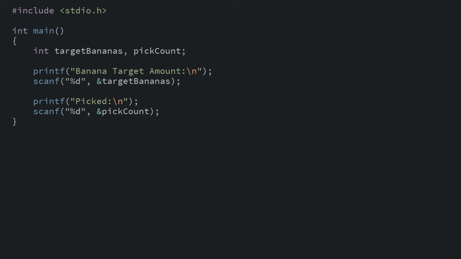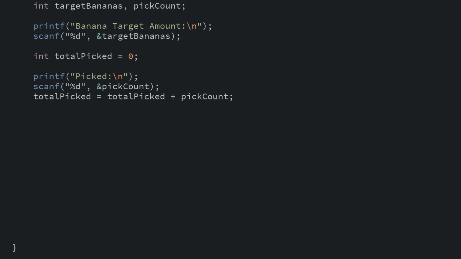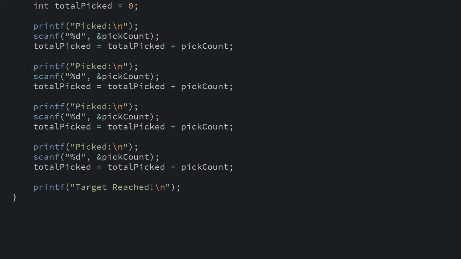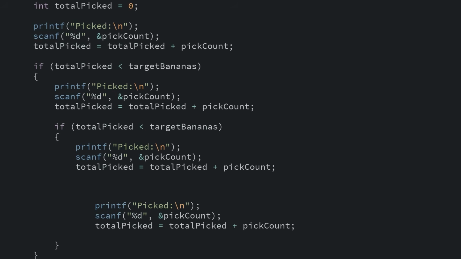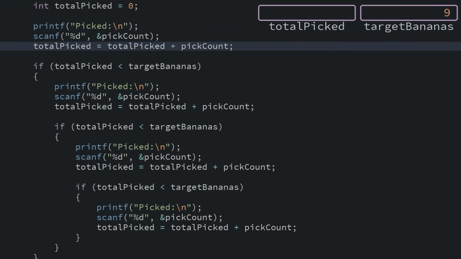We'll keep track of our picking progress by creating a total picked variable, and adding our pick count to that total picked variable. But we don't know how many times we need to ask the user what they picked, as it'll depend on how many bananas we need and how many are in each bunch. We could start wrapping each of these in if statements, only asking them for the next bunch if we haven't hit our target. This would keep reading in numbers, adding them to our total, and then skip over the rest of the questions once we hit our banana breakpoint.